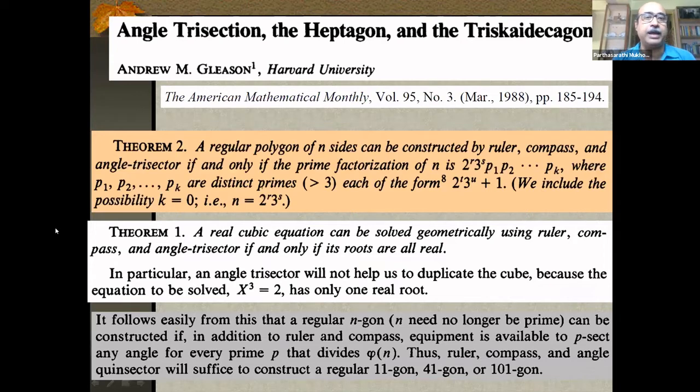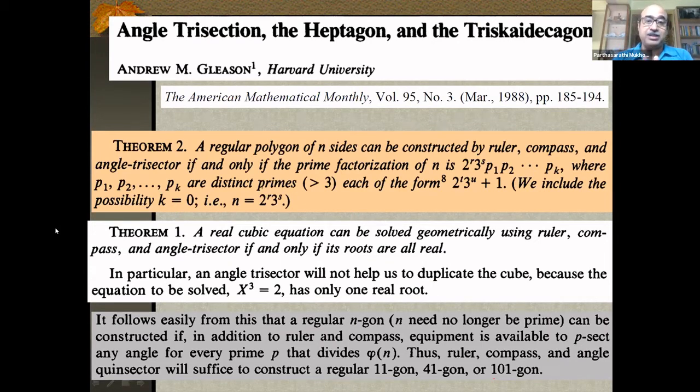And there you have the final result till now. This is by Andrew Gleason, professor at Harvard University, in a paper of 1988. There you have this theorem, a very big generalization, the next step of the Gaussian theorem: a regular polygon of n sides can be constructed by ruler, compass, and angle trisector. Gauss put a boundary with ruler and compass and connected it with Fermat primes. Gleason generalizes it to ruler, compass, and angle trisector.